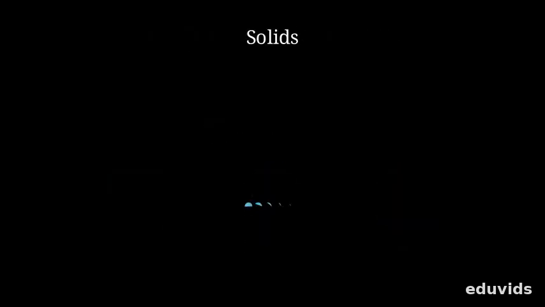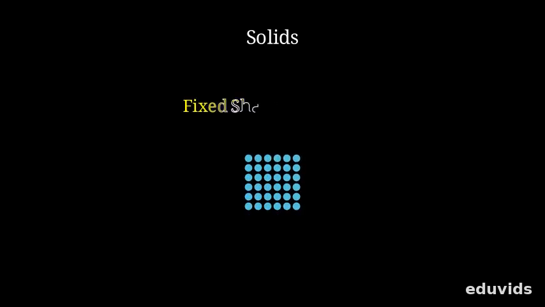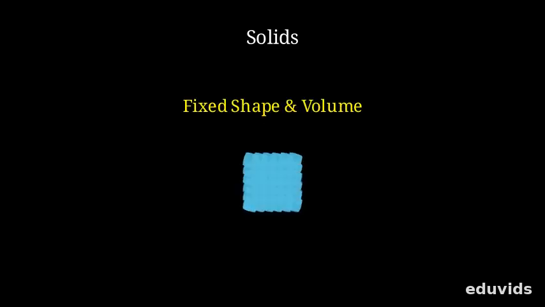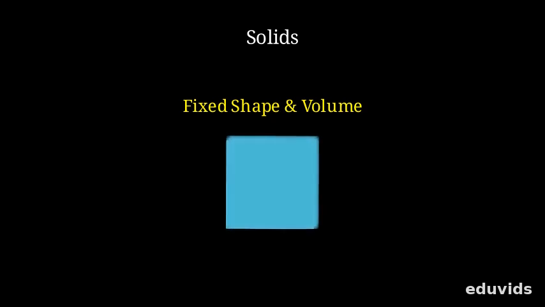Let's start with solids, where particles are packed tightly, only vibrating in fixed positions. Imagine a disciplined dance troupe, each member staying in their spot but wiggling with energy. This arrangement gives solids a fixed shape and volume, like a sturdy ice cube that never changes form.